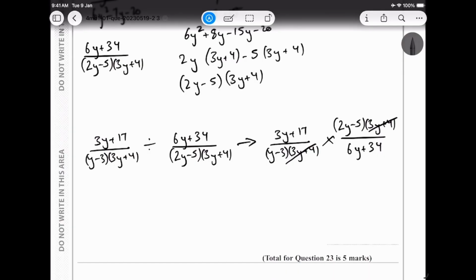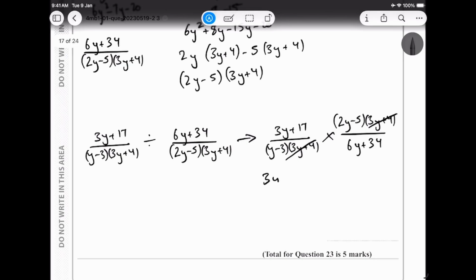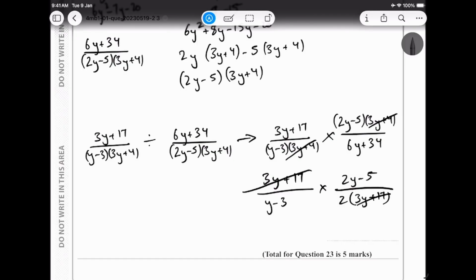I think we can. Because we get 34, no, we don't get 34 and 17. Can we? Oh, we can do this. We can take a 2 and then we get this. Okay, so 3y plus 17 upon y minus 3 times 2y minus 5 upon 2, common out. We get 3y plus 17, and then we can take the 17 out, this whole thing out, and we get 2y minus 5 divided by 2y minus 6, and that's my final answer.